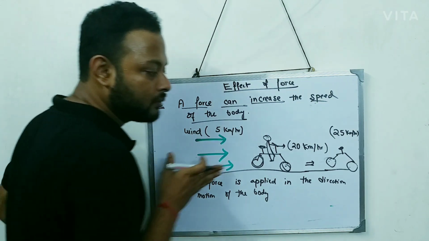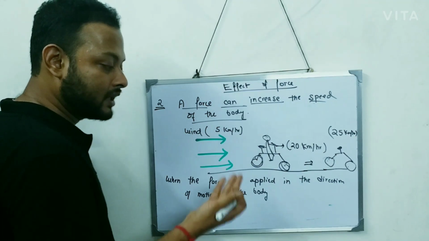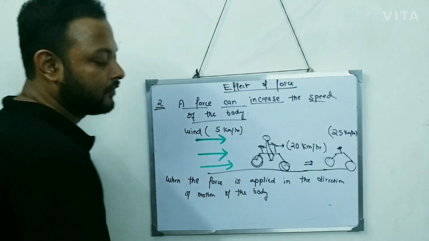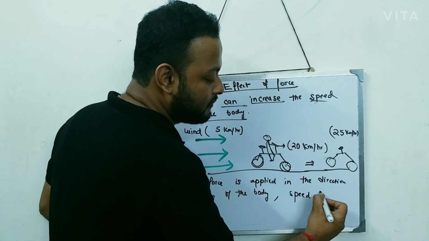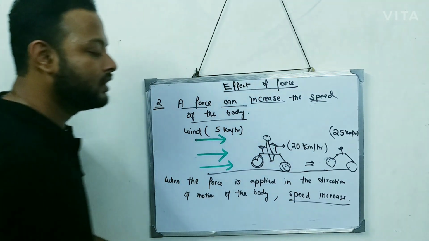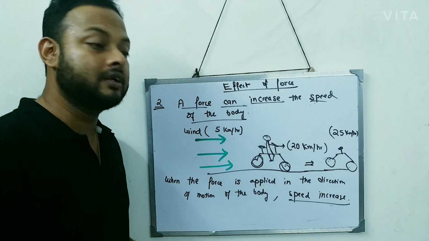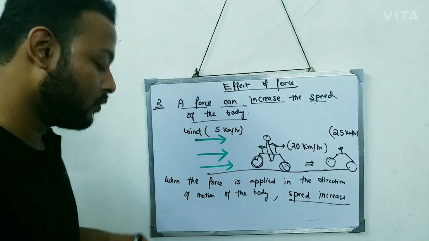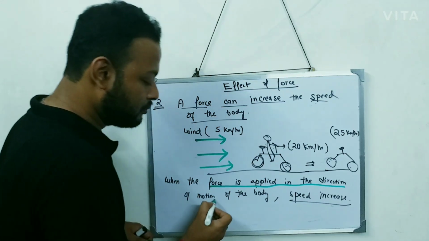So my motion of the body is in this direction and the wind is also in this direction. So the force is applied in the direction of the motion of the body, then obviously what happens? The speed will definitely increase. So, very important, the speed increases when the force is applied in the direction of motion of the body.